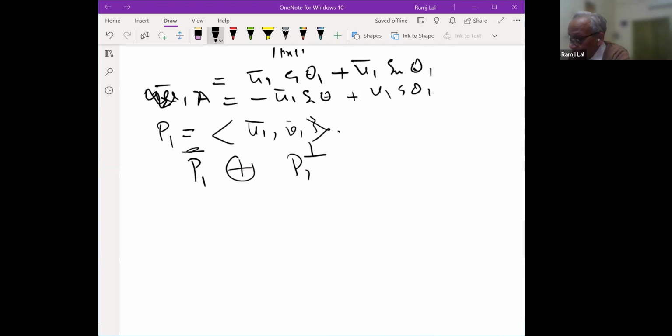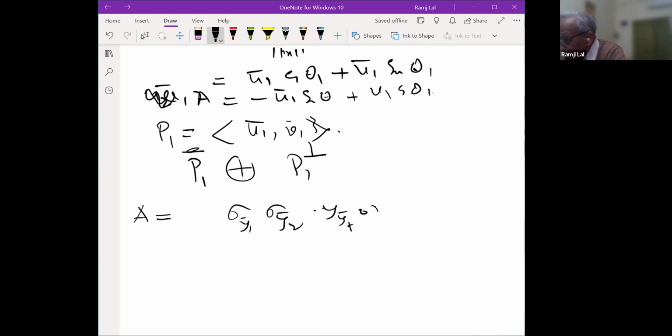Anyway, so that is this. So what does it mean? It simply means that this transformation A can be written as sigma y1, sigma y2, sigma yt composed with these rotations.